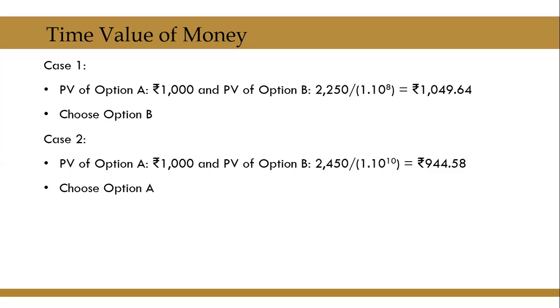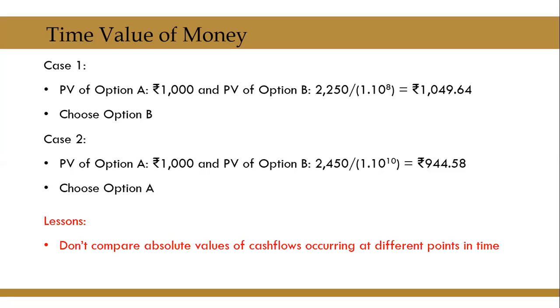What is it that we have learned from all this exercise? One of the major fallacies or one of the mistakes that common people normally make is they tend to compare cash flows or incomes occurring at different points in time, which is a mistake. Therefore, one should never compare absolute values of cash flows occurring at different points in time.